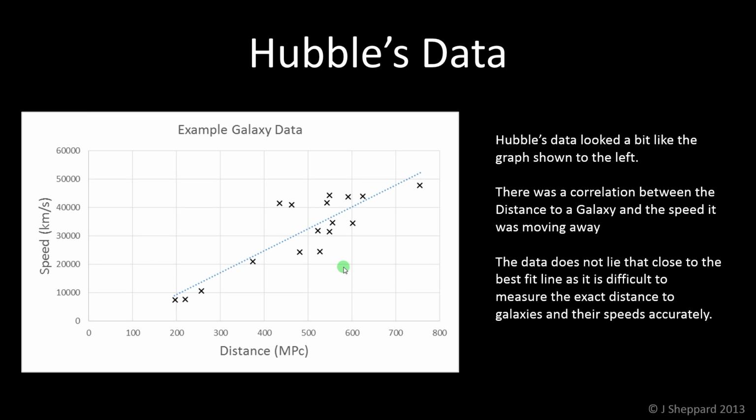And the reason it's not perfect is partly because there are other things that might influence the motion of galaxies, other nearby galaxies via gravity. And also it's incredibly difficult to measure the exact distance of these galaxies, and also their speeds accurately. The redshift data is fine, but there are other things you've got to take into account. It's not quite so simple as it might seem. So there's a lot of error in this measurement, and therefore the conclusions are not as firm as they would be if we could measure really, really precisely what this data was. So that's Hubble's data.